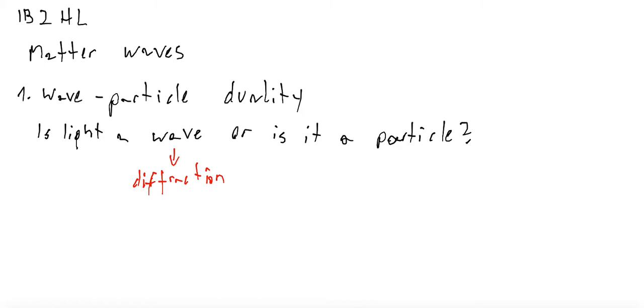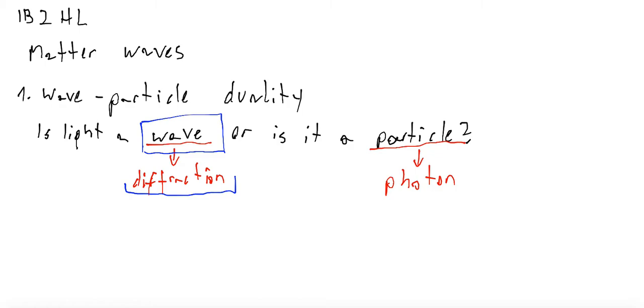So is it a particle? In the case of photoelectric effect, yes, we have a photon, which is a particle of light. So what is the correct answer? The correct answer is that light is a wave and light is a particle, depending on the experiment. We can describe diffraction only by using wave theory of light, and we can describe photoelectric effect only by using the term photon, so particle theory of light.